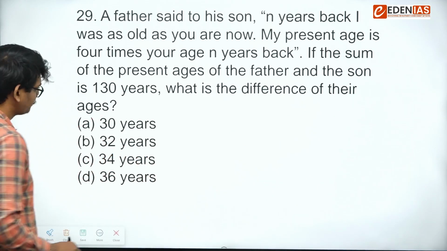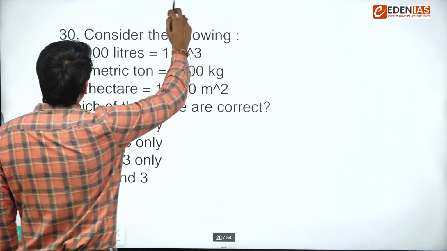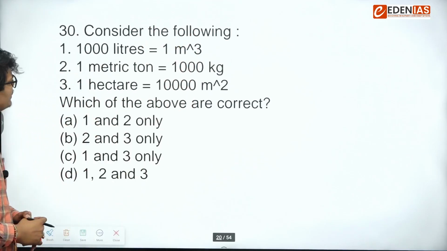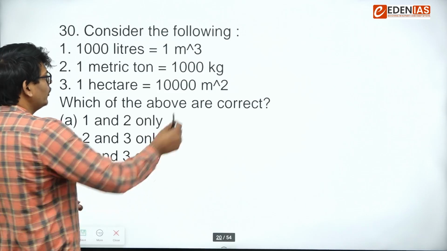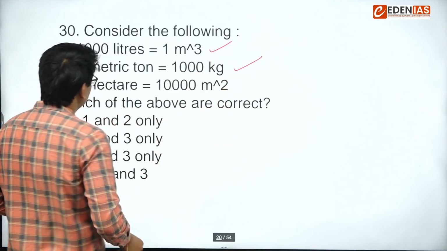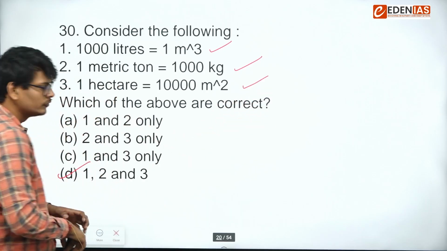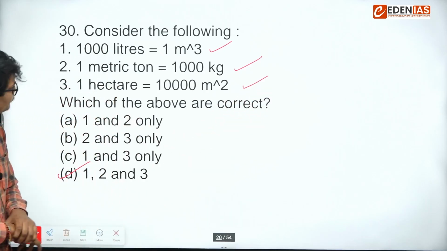Next. This was directly basic unit question. 1000 liter is 1 meter cube. Yes. 1 metric ton is 1000 kilogram. Yes. 1 hectare is 10,000 meter square. Yes. So that's direct answer. First, second, and third. Very easy question.